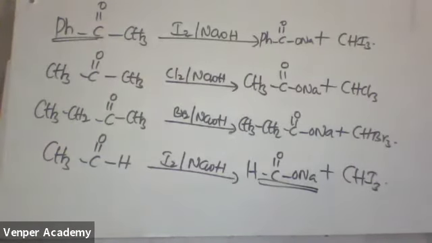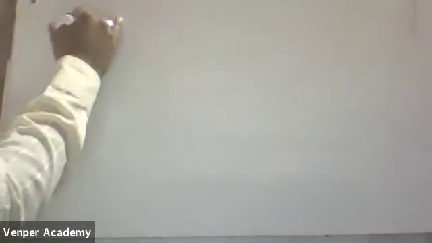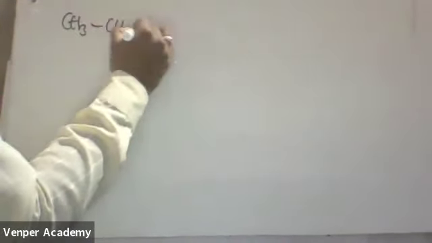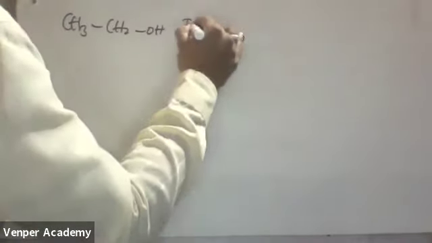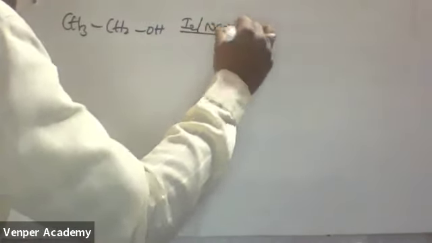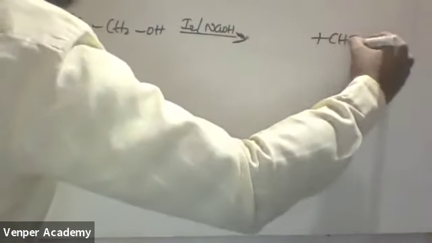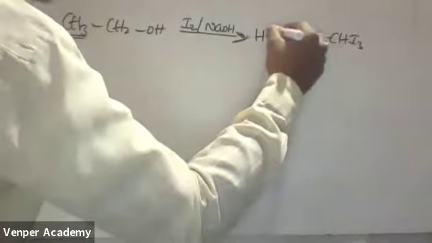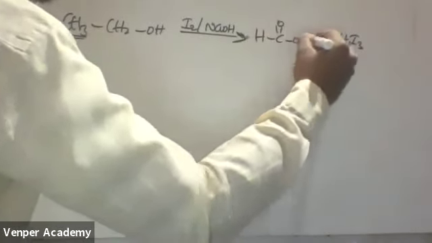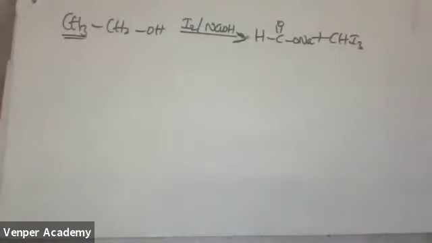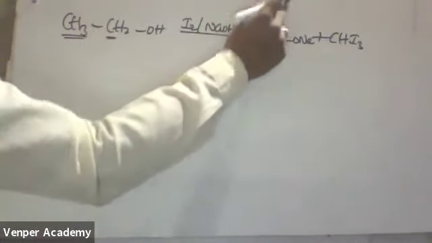Okay, next one. Now see the next one. Now if I am coming for alcohols, you tell me the answer for alcohols. It is only a bit confusing one. Now see, if I am taking CH3CH2OH on treatment with I2 by NaOH, this molecule will go out. Once this molecule is going out, you will get a CHI3, remaining will be HC double bond ONa. This one is there, no? This will be converted to C double bond ONa.